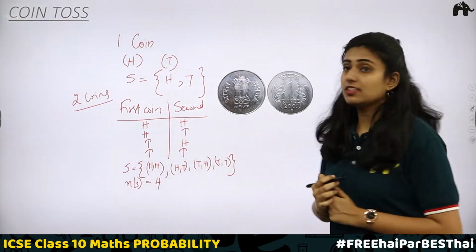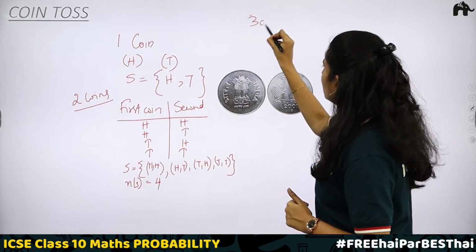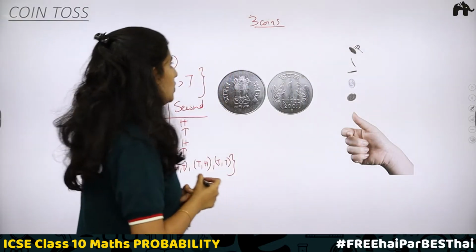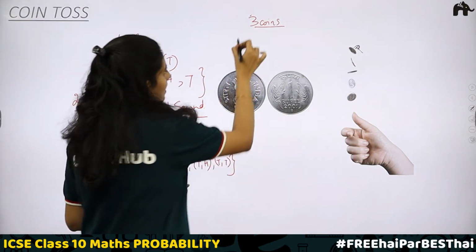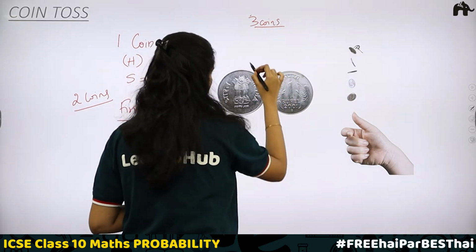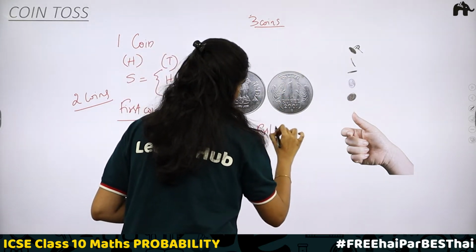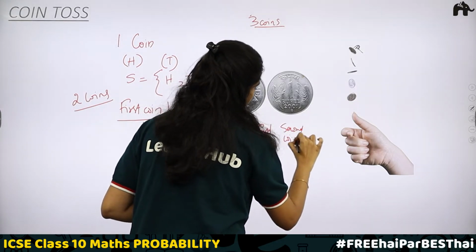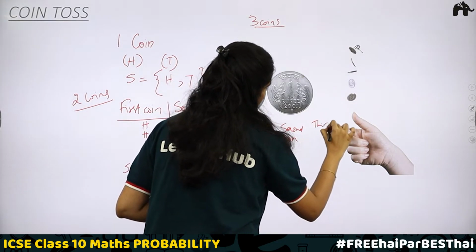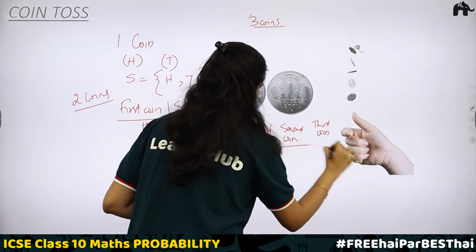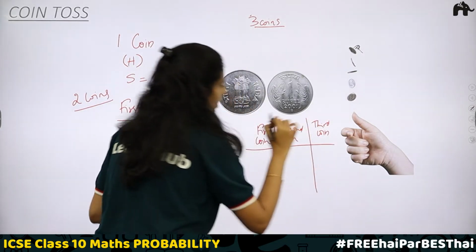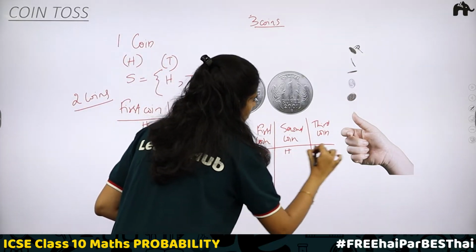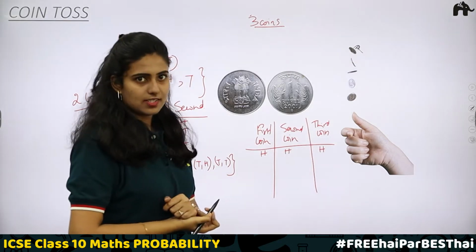Now tell me, if I have 3 coins, what are the possible outcomes? When you have 3 coins, you will have first coin, second coin, third coin. First case, getting head on all the coins.